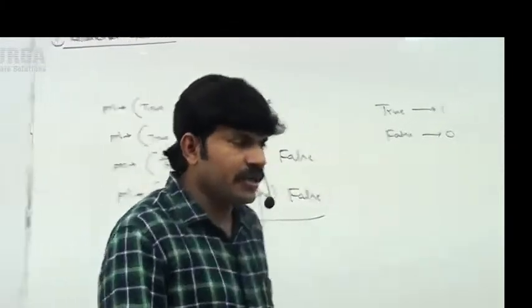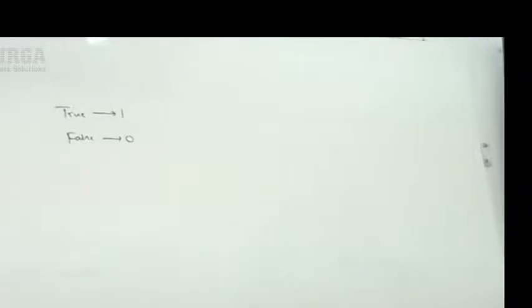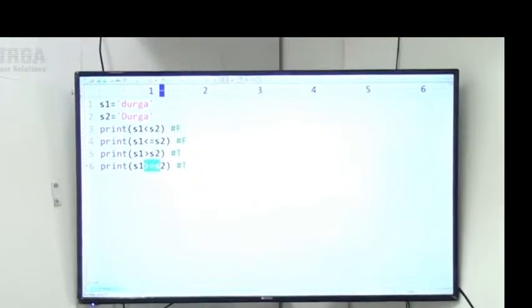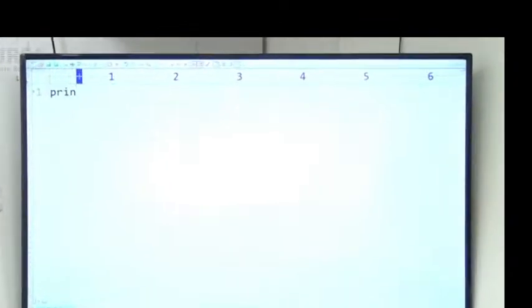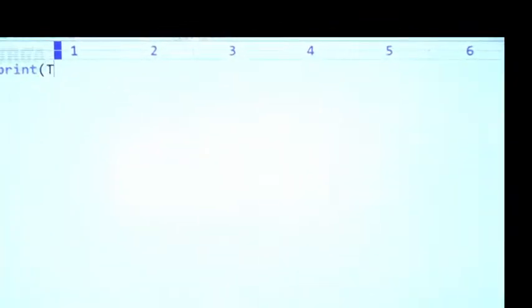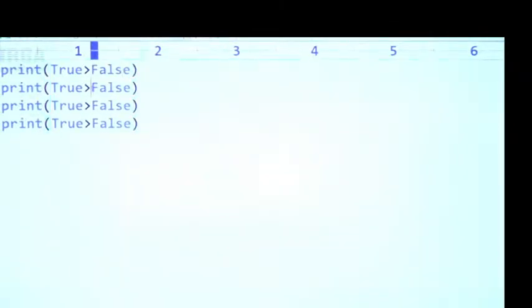Let me cross check this behavior. Have a look once very carefully. Here I am taking print of true greater than false, true greater than or equal to false, true less than false, true less than or equal to false. True greater than false means true is the answer, because 1 greater than 0.